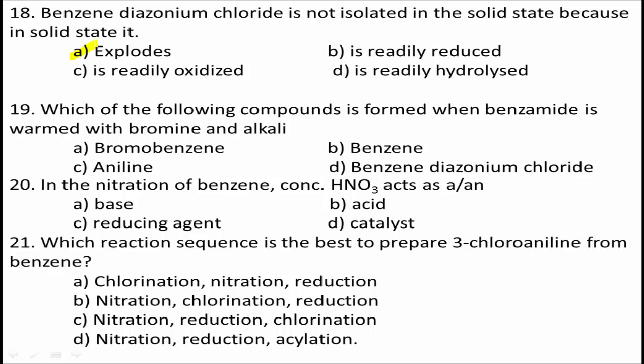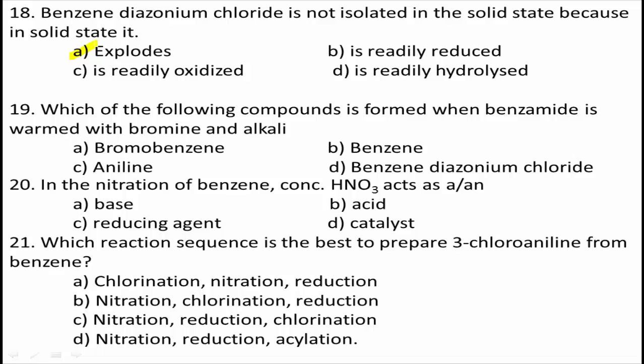Next, question number 19. Which of the following compounds is formed when benzamide is warmed with bromine and alkali? Option A bromobenzene, option B benzene, option C aniline, option D benzene diazonium chloride.